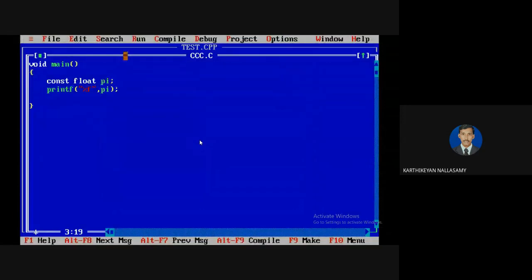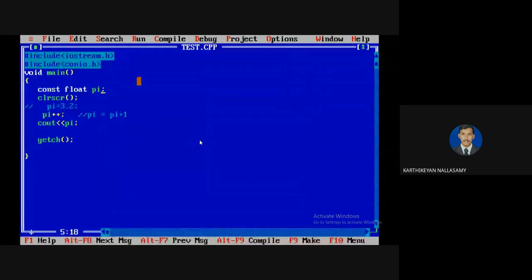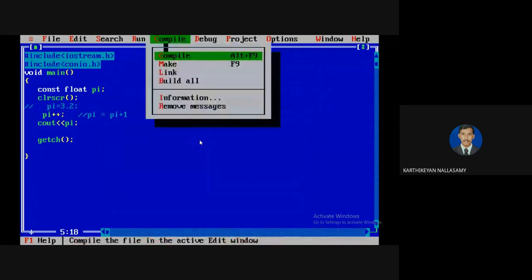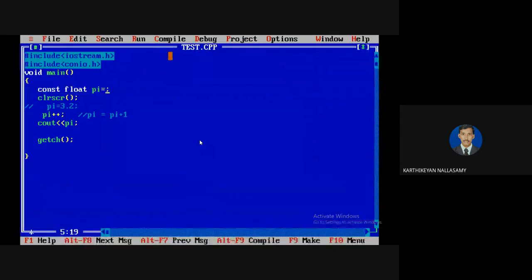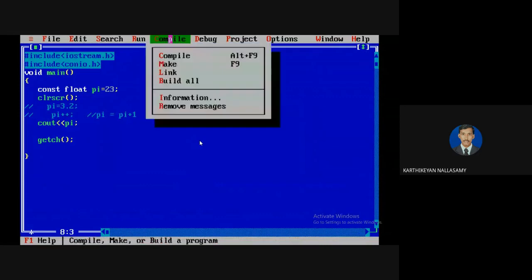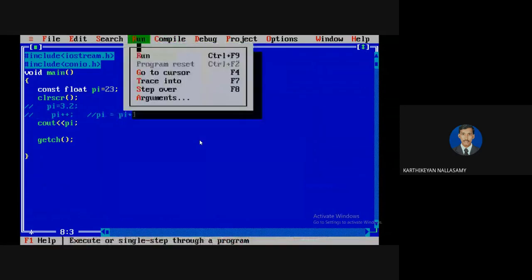But actually in C++, it is not like that. If you forget to assign an initial value to the constant variable, the compiler throws an error message: the constant variable pi must be initialized. This is a major difference between C and C++ in terms of constant definition. So let us compile now. No errors. I'm going to run this code. It will display 23.